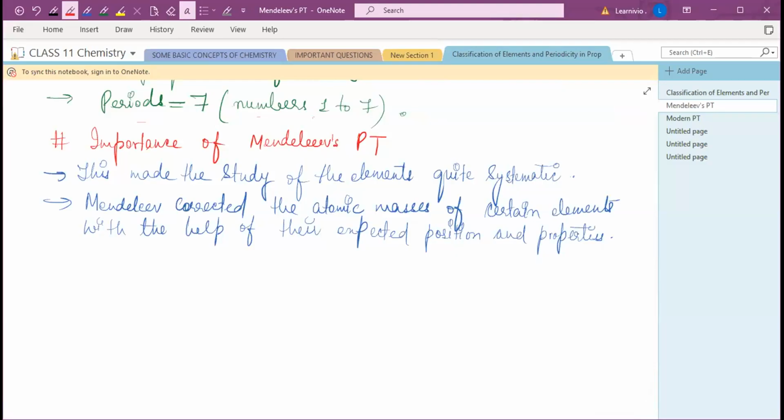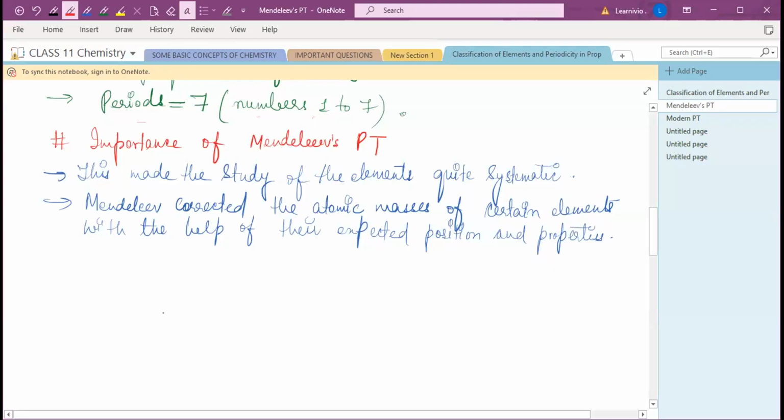Before Mendeleev, Newlands and Dobereiner were there, but they did not give a simplified form of the periodic table. They talked about some elements and left out some. But this time Mendeleev made the study of elements quite systematic.